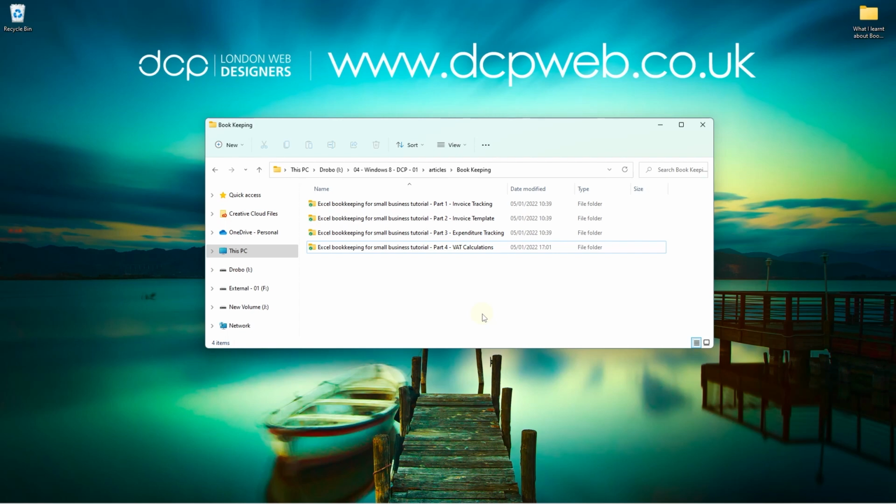When I'm spending money, typically I'm printing out all of the invoices that I receive for any payments that I've made, and I put them into a file, and I put them into date order so that I can flick through them quite quickly. So putting things into files is quite important.